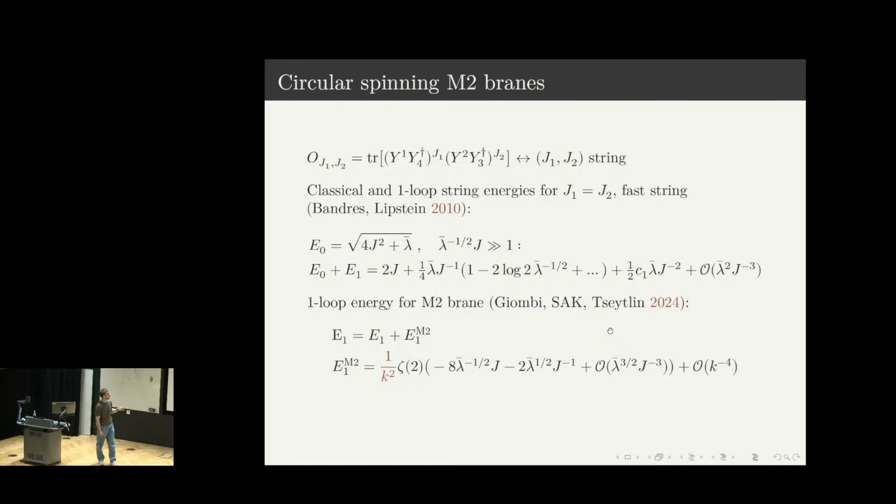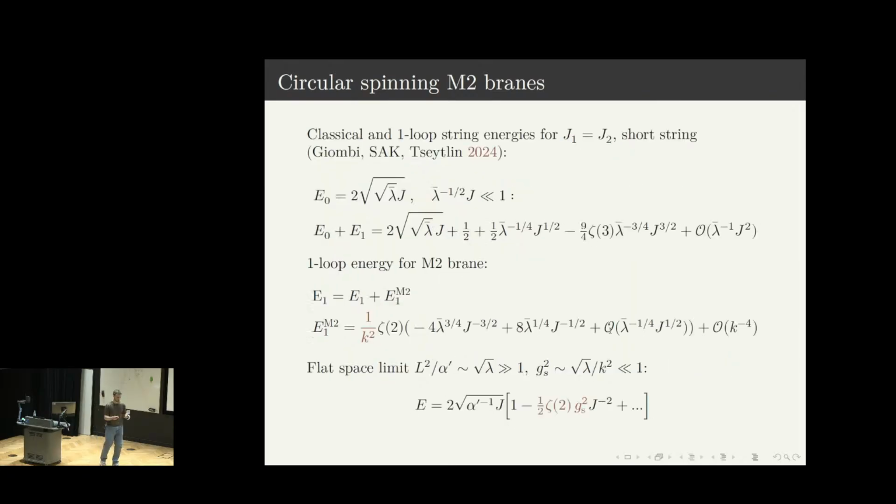And in this case, the classical piece together with the one loop part from the string has the following form, where C1 is just some constant. And one can also consider the one loop correction, and in this case, the leading term appears as 1 over k squared. It is called so because it is stabilized by its own rotation. So when you set its momentum to 0, the string shrinks. So it's also reflected in the classical energy of this string, which has a similar form as in flat space.